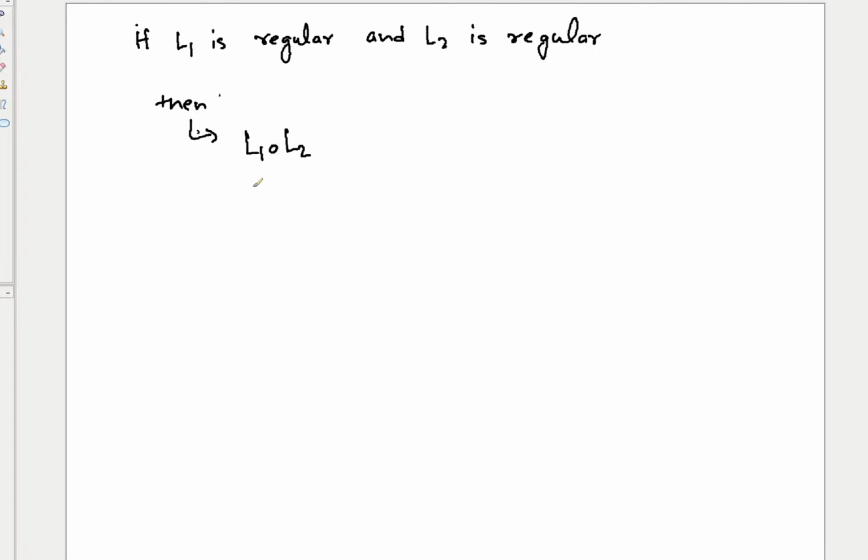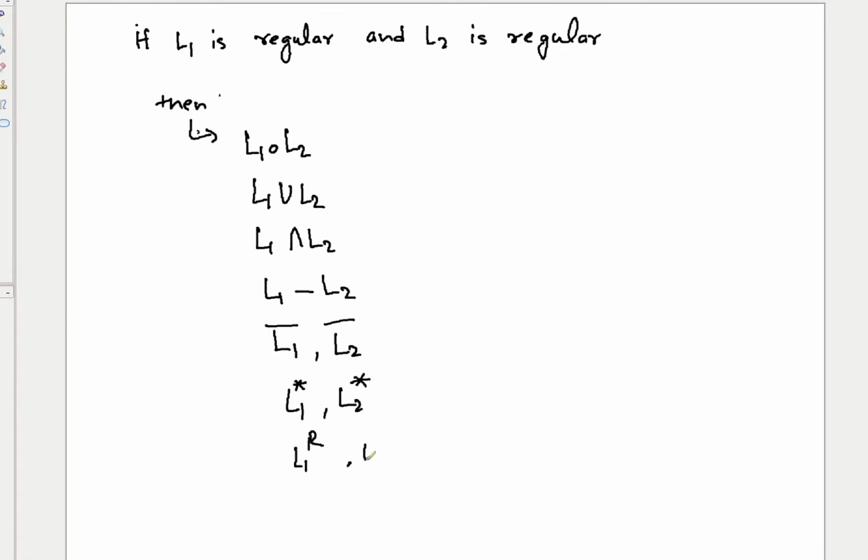Okay, yeah. So we were talking about closure properties, and in closure properties what we understood is that whenever it is given that L1 is regular and L2 is regular, then we can prove that L1 concatenation L2, L1 union L2, L1 intersection L2, L1 minus L2, or L1 complement, or you can also say L2 complement or anything, or L1 star or L2 star, or L1 reversal or L2 reversal.